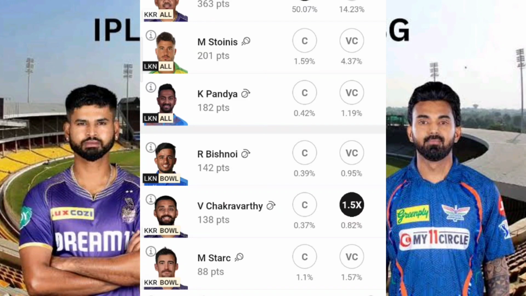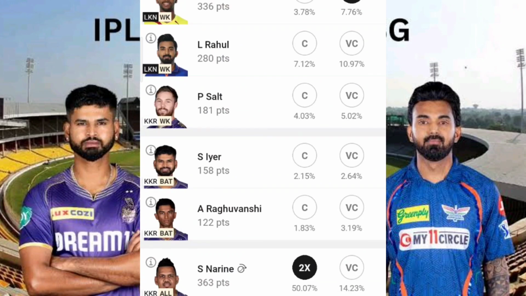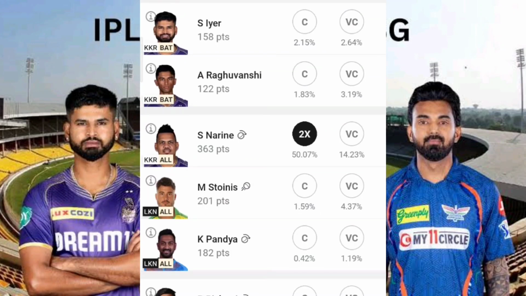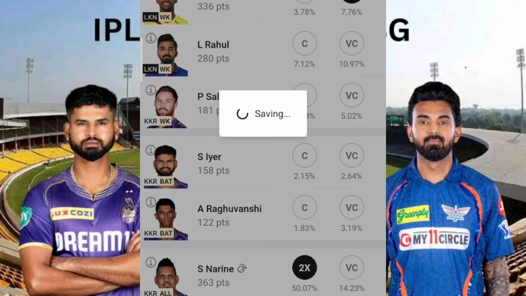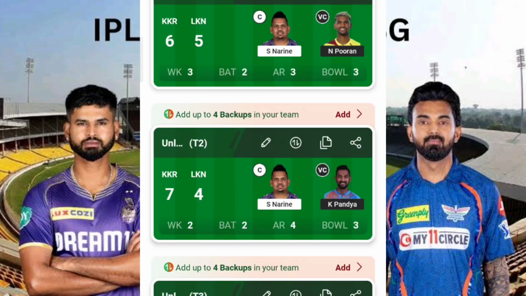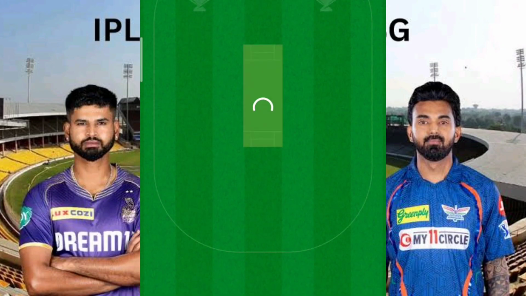Okay, but I don't think Mr. Starc can be a very good choice as the C or VC. But again, you can try him as VC. Let me tell you one thing, yes, it is risky. As of now, I'm just giving vice captain to Nicholas Pooran, expecting a very good, at least some 50 plus runs from him. At the same time, captaincy to Sunil Narine, expecting that he will take at least 1 wicket or at most 2 wickets, and in batting I think he will score some 40 plus runs. I'm just expecting this scenario. So this is what my team is about.